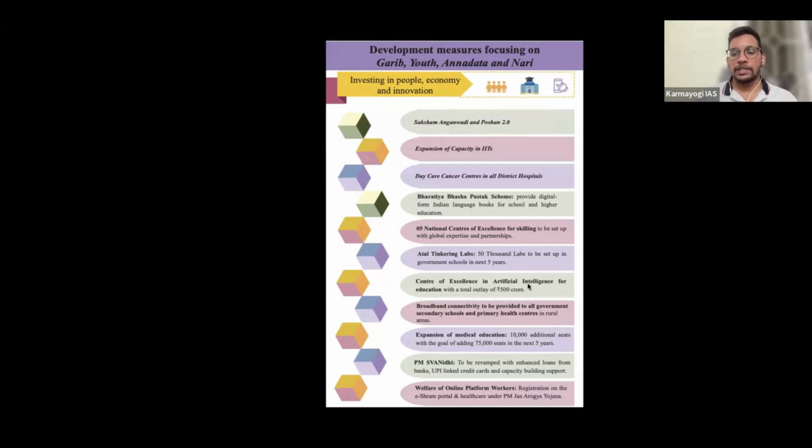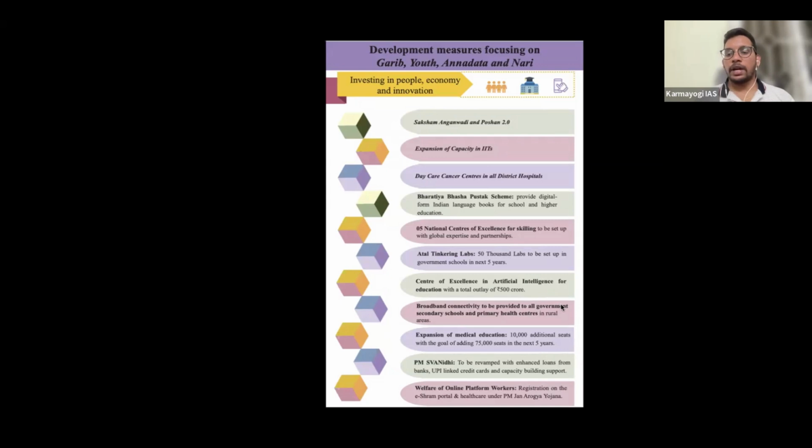Then a Center of Excellence in Artificial Intelligence for education with a total outlay of 500 crores. So the government is coming up with a new institution for artificial intelligence, because recently there was news of DeepSeek of China, which is competing with OpenAI and Gemini of Google. So India also wants to push this, and you know what happens? It is not 1 year, 2 years, but it will take 500 years. That's how the Indian government works, right? Not only am I talking about governments, a lot of political things are there. Anyway, this is the target, that they want to compete with other countries in artificial intelligence.